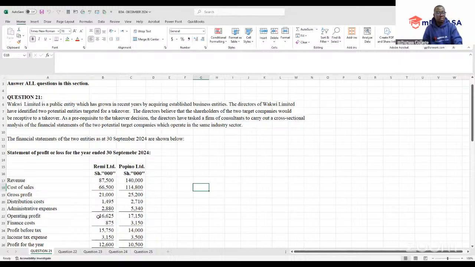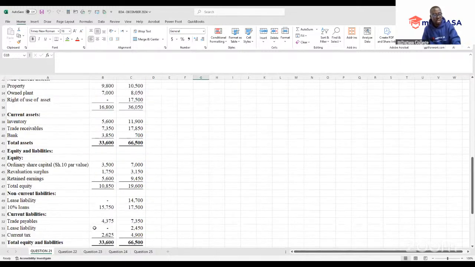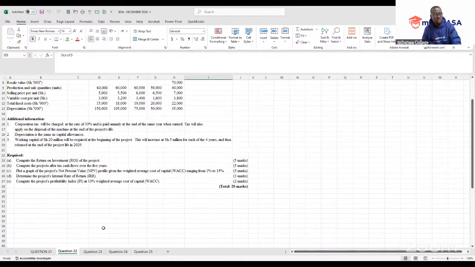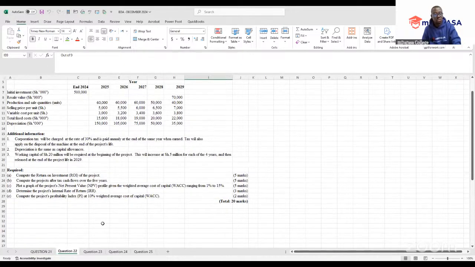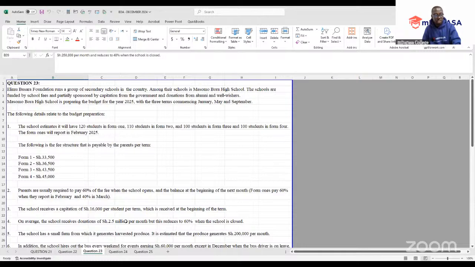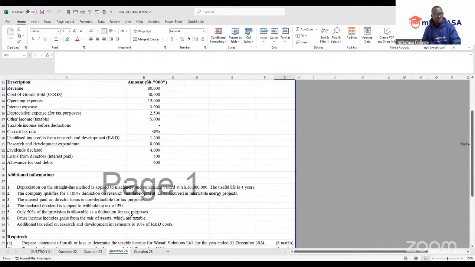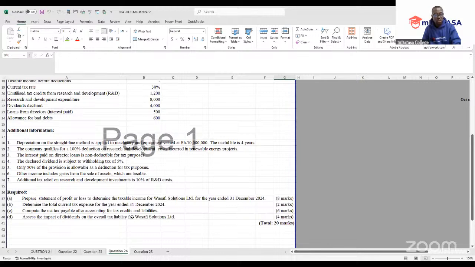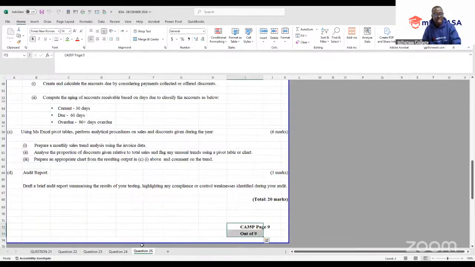So this is a paper that was tested. Remember, like the first case that we were asked of common size financial statements. Question number 22, we are asked the concepts of IRR, NPV, and ROE. Question 23 was all about the aspect of cash budget. Question number 24 was more to do with the aspect of cost of tax. And remember, we talked about this, right? Question number 25, for those who sat for this paper, is the only question which I know probably the majority of students could be having a challenge on.